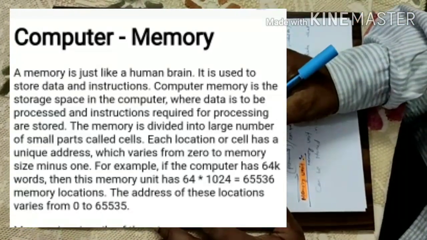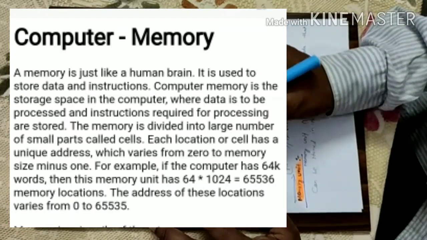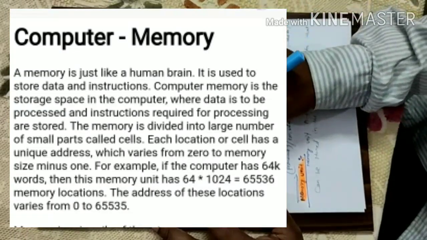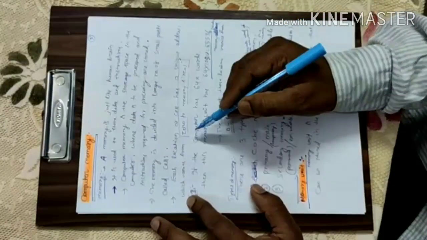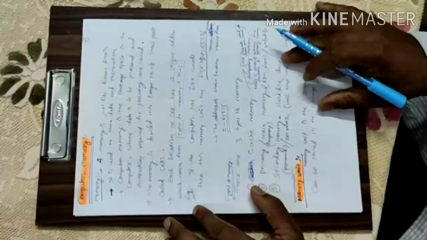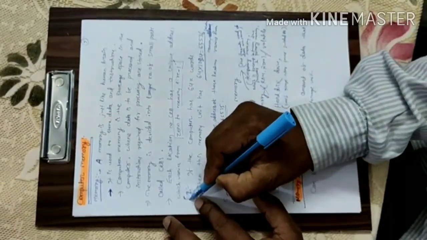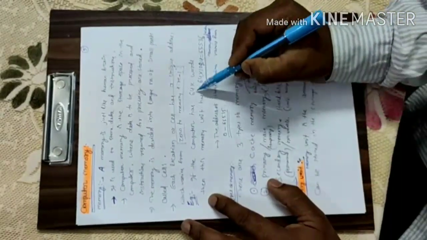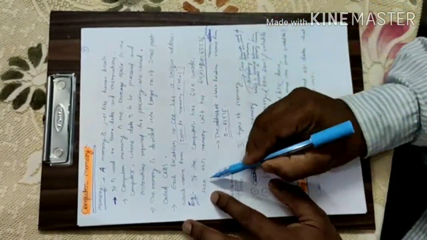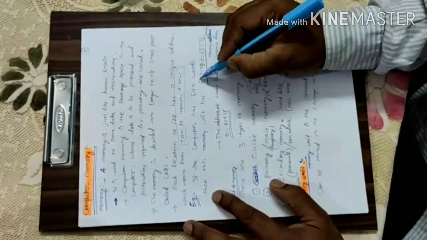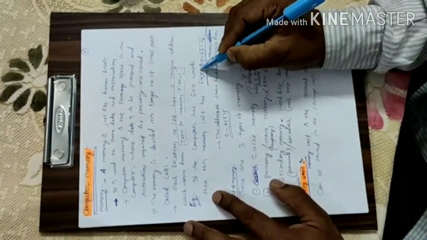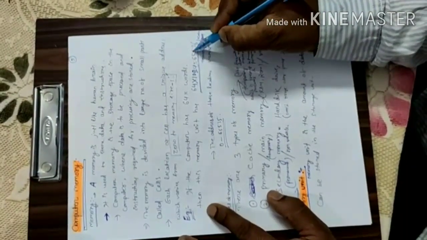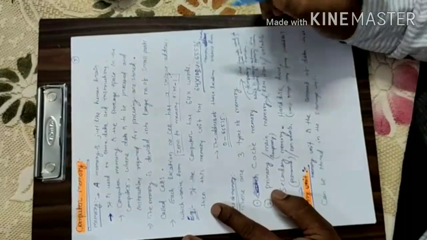Each location or cell has a unique address which varies from 0 to memory size minus 1. So this is the formula to calculate the unique address of the memory location. I want to give one example. If the computer has 64K words, then this memory unit has 64 into 1024 equal to 65,536 memory locations.